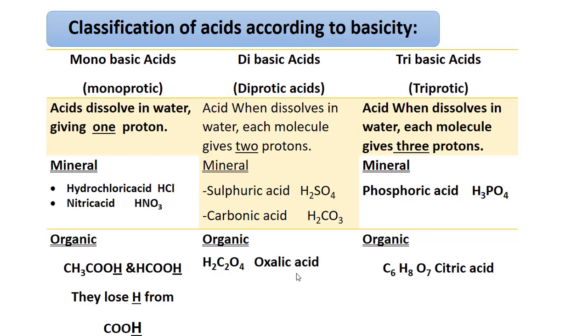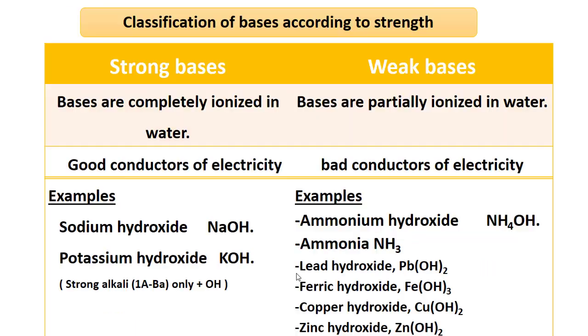Dibasic acids are acids that, when dissolved in water, give 2 protons, like oxalic acid. Tribasic acids are acids that, when dissolved in water, give 3 protons, like phosphoric acid, H3PO4. When it dissolves in water, it produces 3 hydrogen ions. Now we will talk about bases.